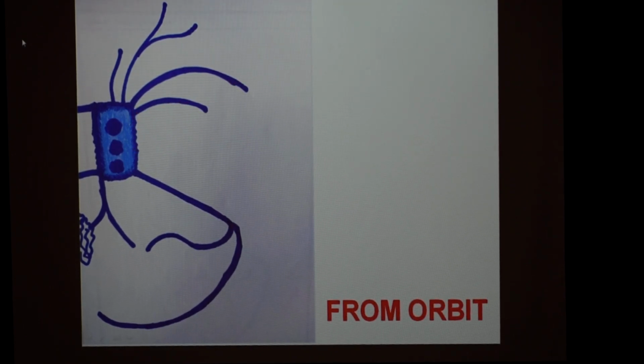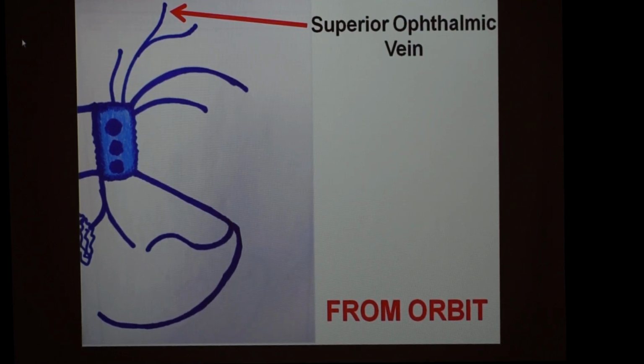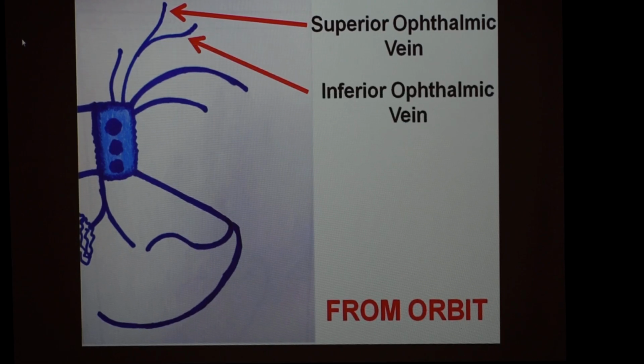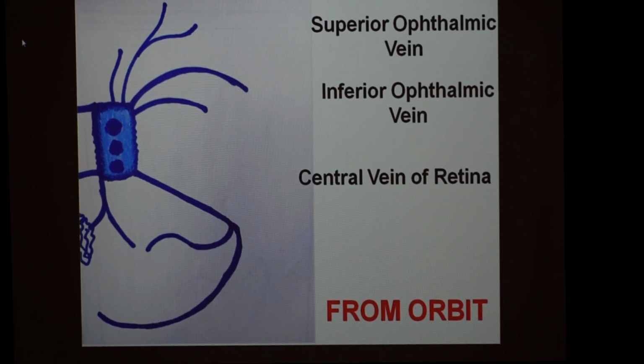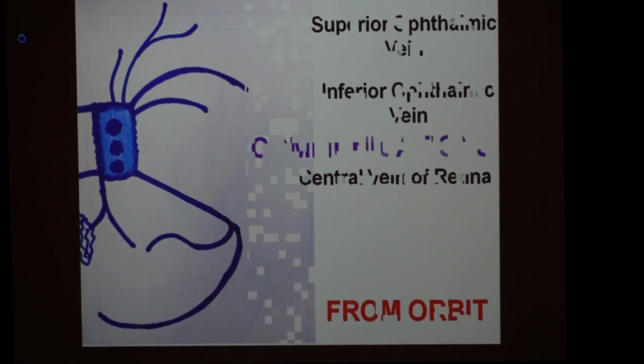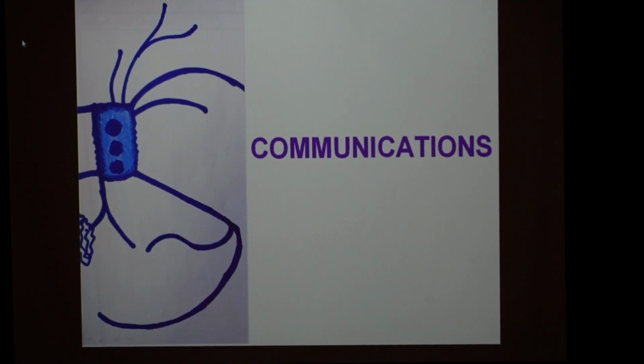And from the orbit, the veins coming from the anterior aspect are the superior ophthalmic vein, the inferior ophthalmic vein, and the central vein of the retina. So these are the tributaries of the cavernous sinus, coming from the meninges, from the brain, and from the orbit. From the orbit we have the superior ophthalmic vein, inferior ophthalmic vein, and the central vein of the retina. So now what are the communications? That means the blood from the cavernous sinus, where does it go?